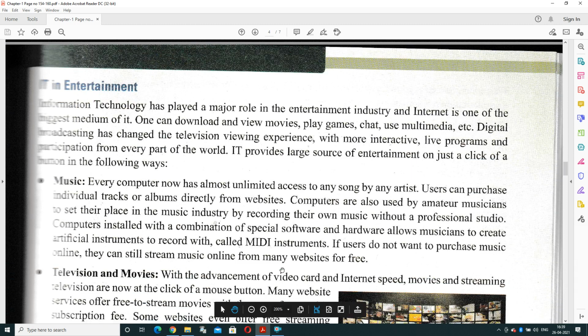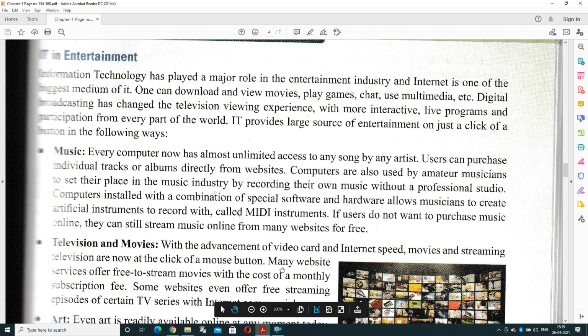Next is IT in entertainment. Everybody knows IT in entertainment helps different categories like music, television, movies. So it plays a vital role in the entertainment industry and the internet is one of the biggest mediums of it. So one can download or view movies, play games, do chatting, using multimedia.